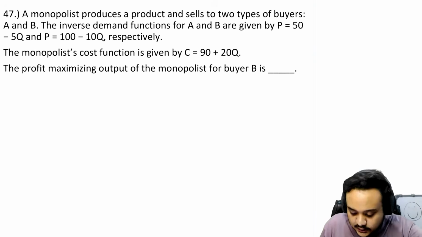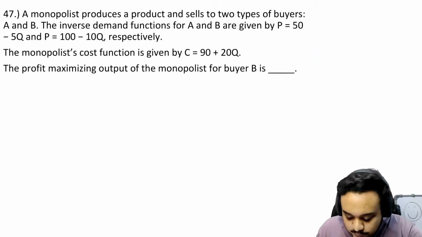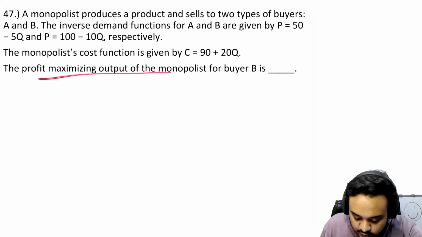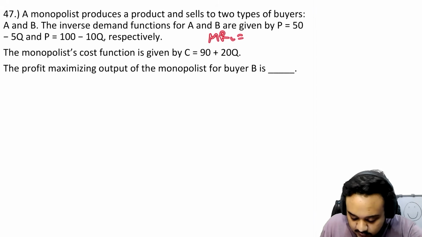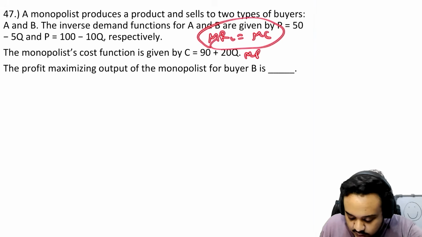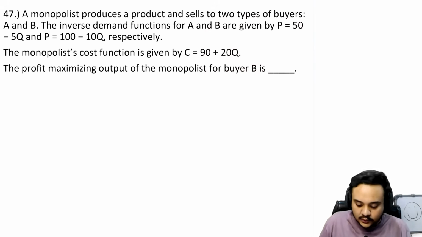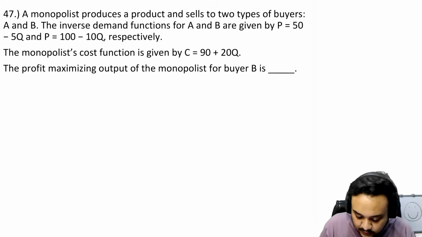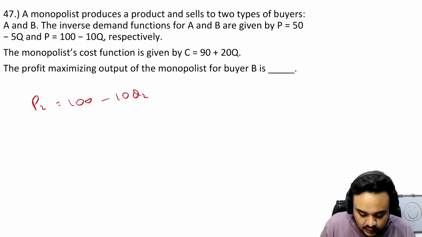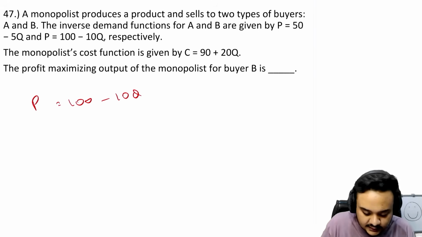Even if we had to find the profit maximizing output for both of the buyers, you just find MR1 and equate it to MC, then find MR2 and equate it to MC, and you can easily find Q1 and Q2 for both buyers. But right now, all we have to do is find it for buyer B. So write down P2 is equal to 100 minus 10 Q2.